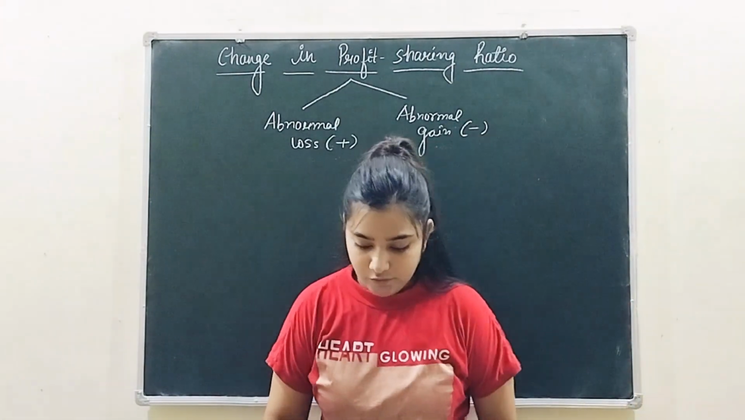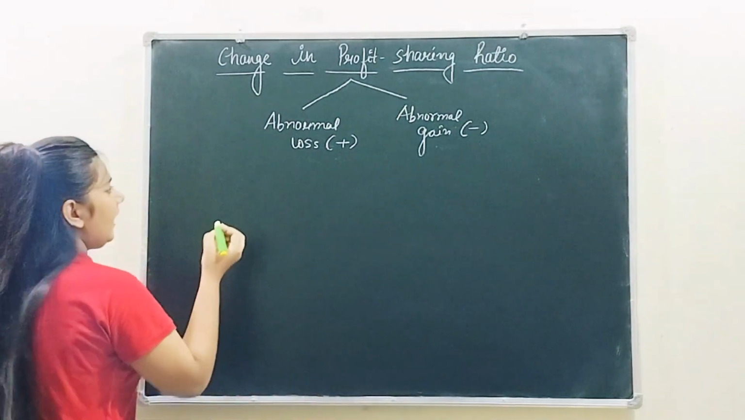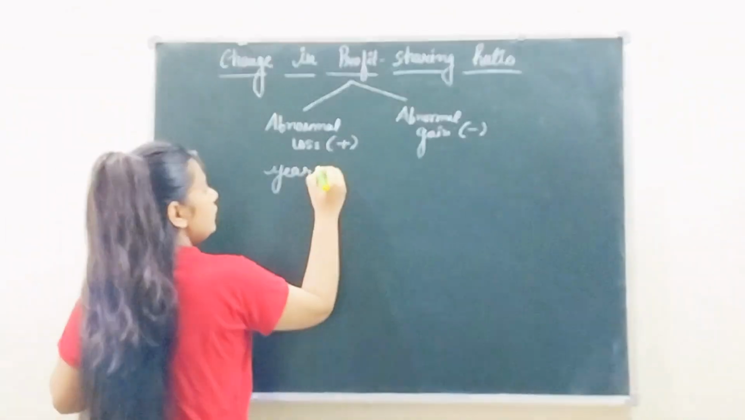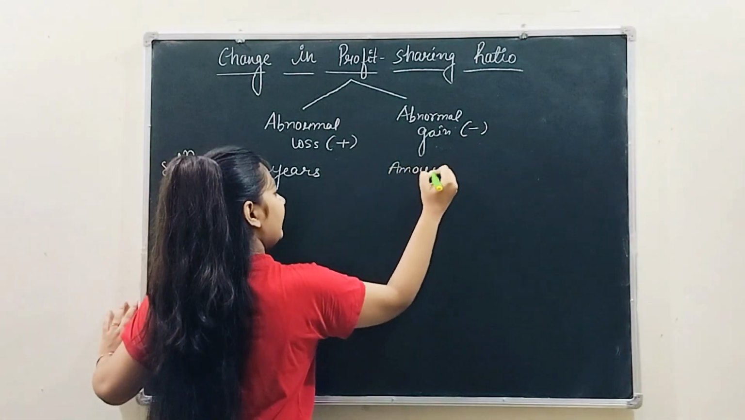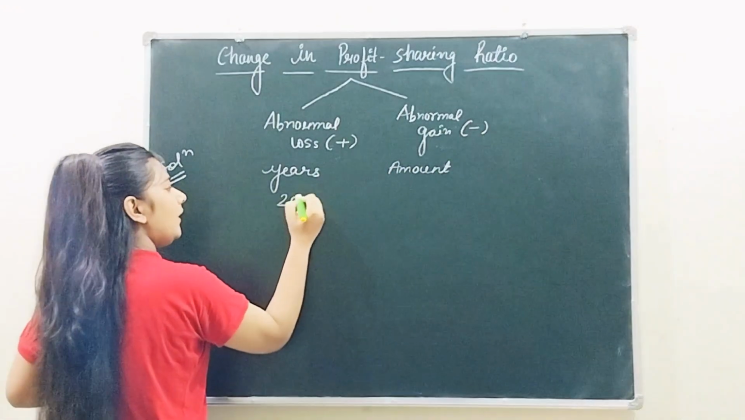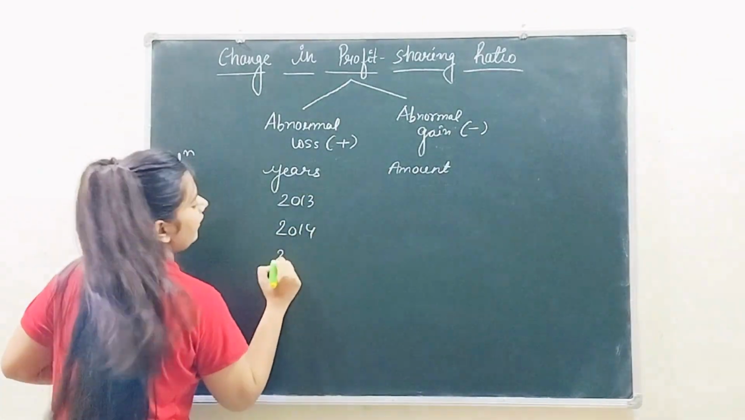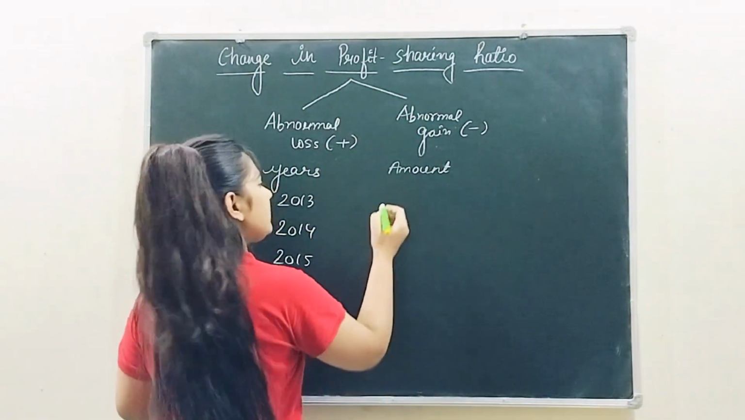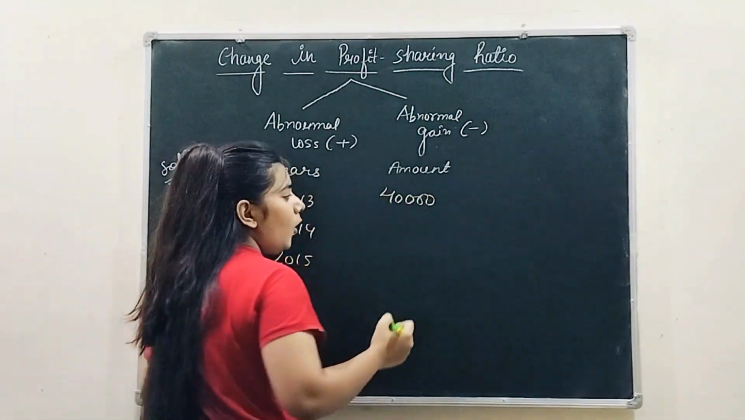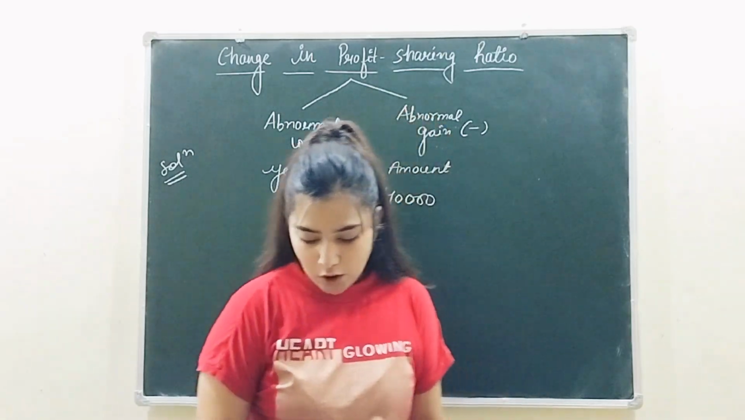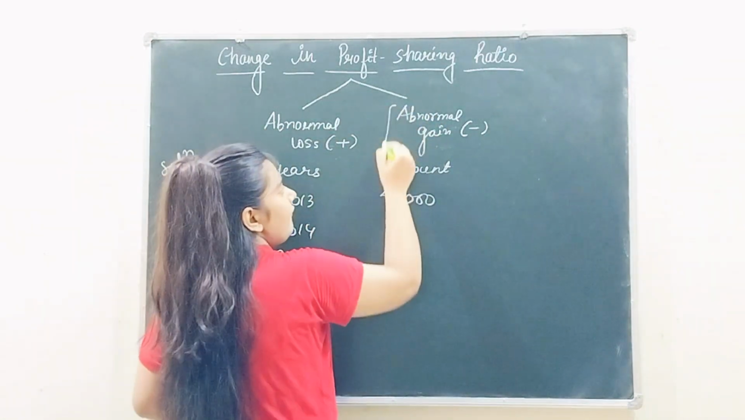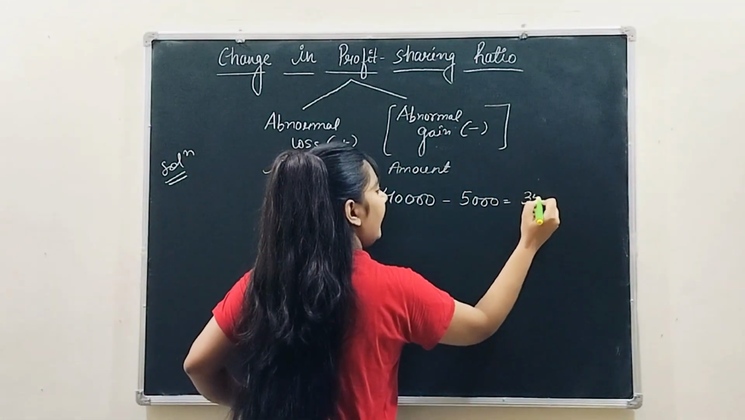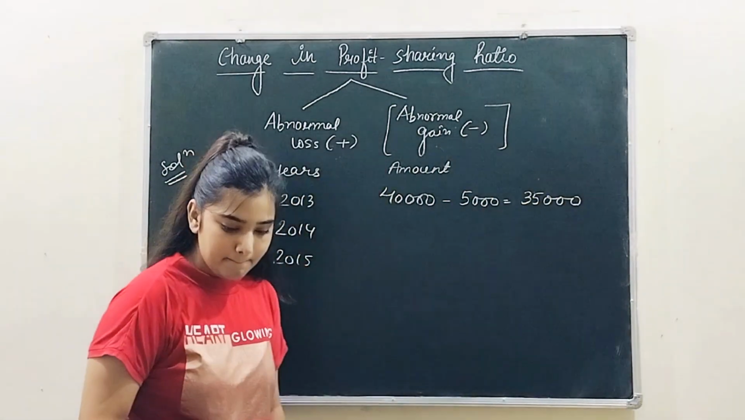Now in this question, let's solve it together. First of all, we are going to write our years, right? So years and amount of profit that they have given in the question. So years they have given you 2013, 2014 and 2015. Now for 2013, rupees 40,000. और इसमें they have told you including an abnormal gain of 5,000. So I have told you whenever there is an abnormal gain, you are going to subtract it. Simply subtract it and write the new amount outside.